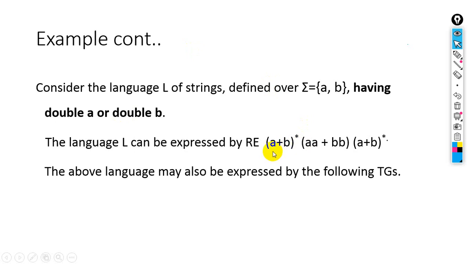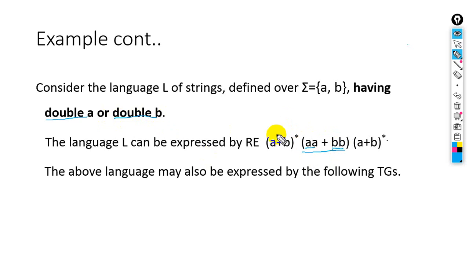At the start and end, anything can appear: A plus B whole star, no problem. But in the middle we should have double A. The condition is having double A, so this is double A or double B. Look at this, or double B is plus double B. So this is the regular expression for this.